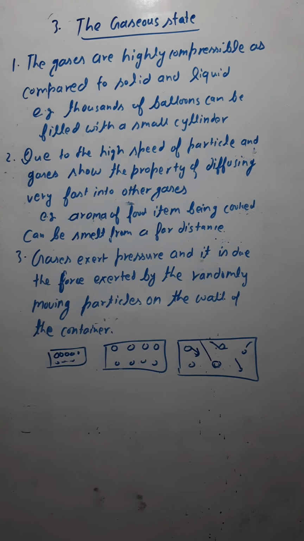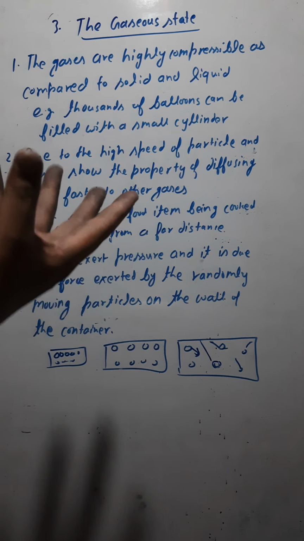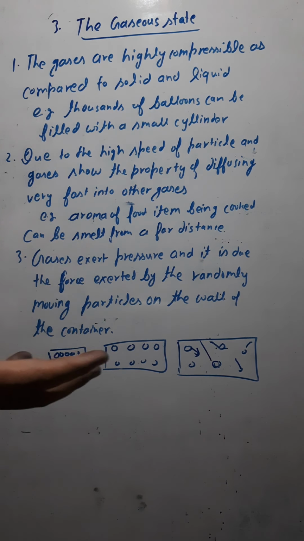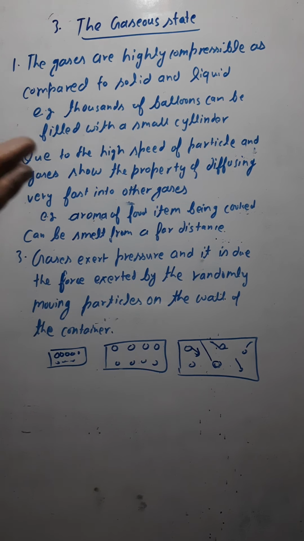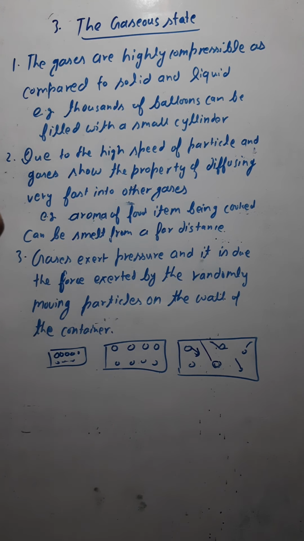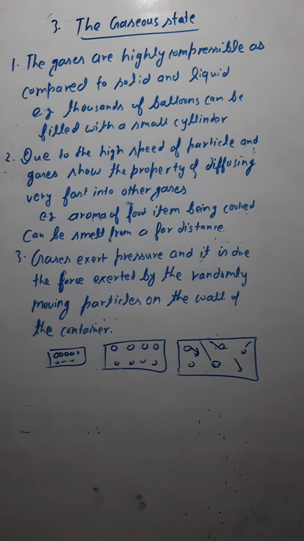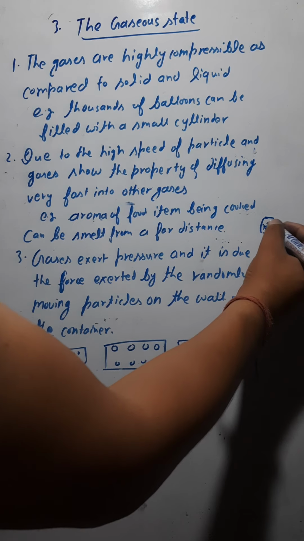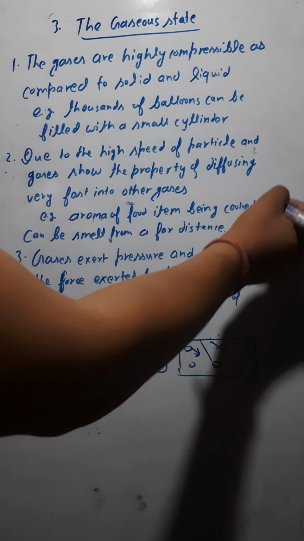Now just imagine you have a small cylinder, and you are filling a balloon. You can see this with the person who fills balloons by the roadside. He has a very small cylinder, and out of this small cylinder he is filling thousands of balloons. How is it possible? What does this mean? Inside this small cylinder the gas particles are there, and out of this you are filling thousands of balloons.